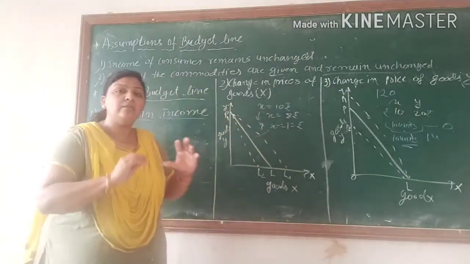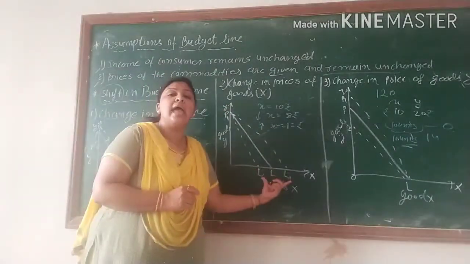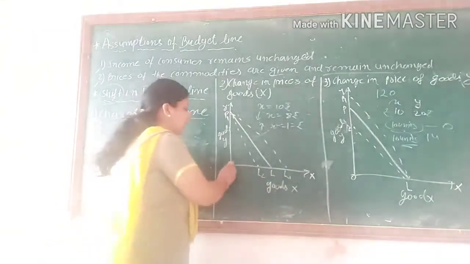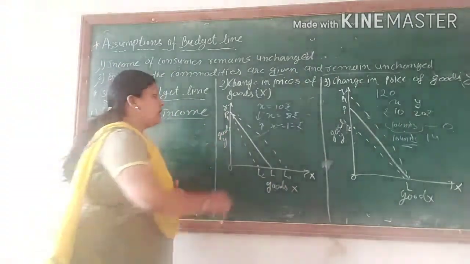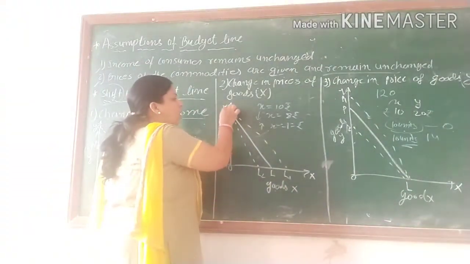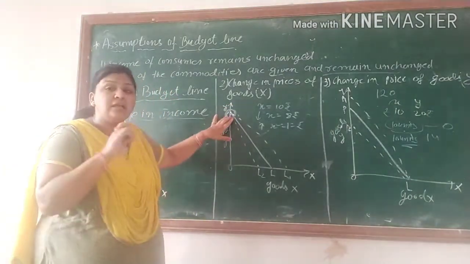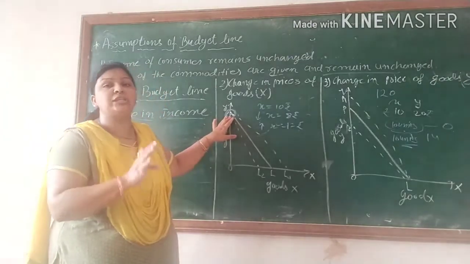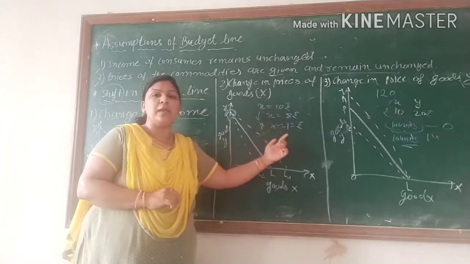So our budget line shifts only towards the x axis, for goods x only. On the x axis we are taking the x goods, and on the y axis we are taking the y goods. See the point here. All 3 points are the same point, because goods y prices remain unchanged. But goods x prices may be decreased or may be increased.